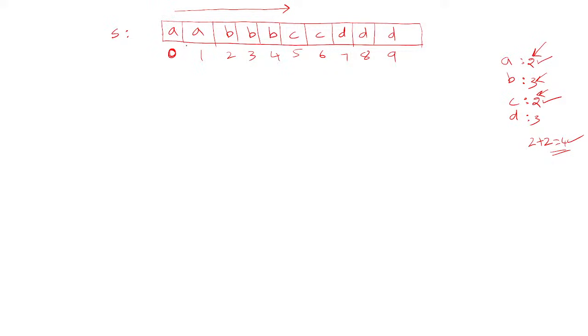Then process the next character. If this character is equal to this character, then increment the count value. Like this you go on counting A values until you get a character which is different, not equal to A.